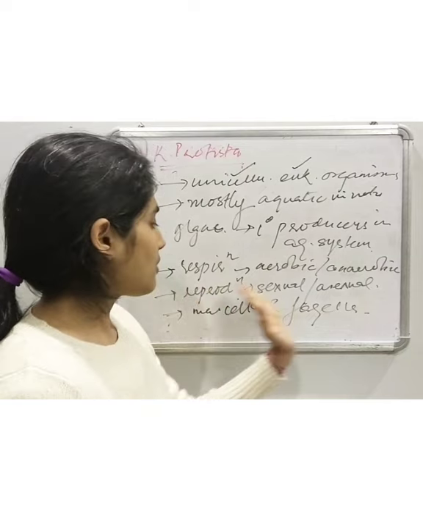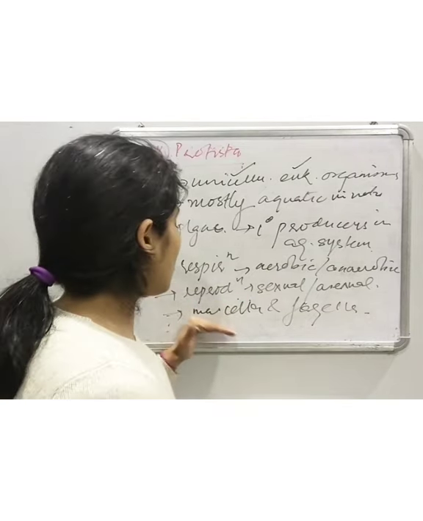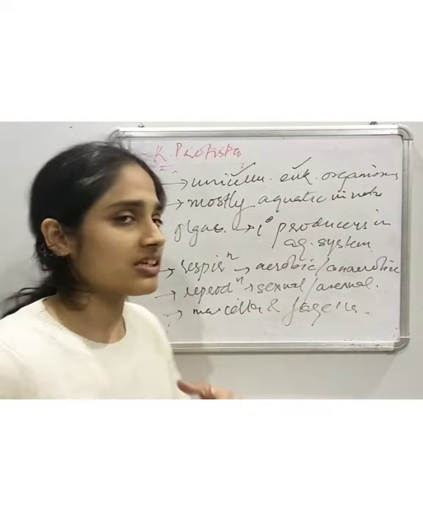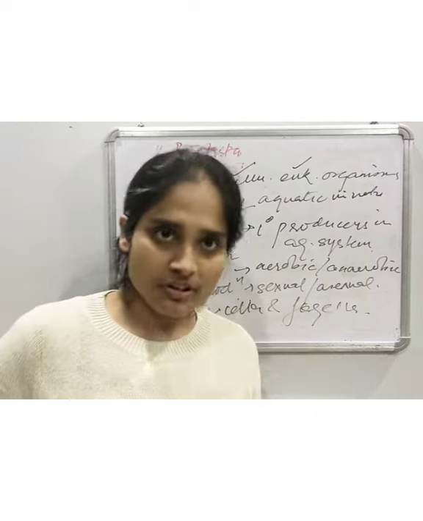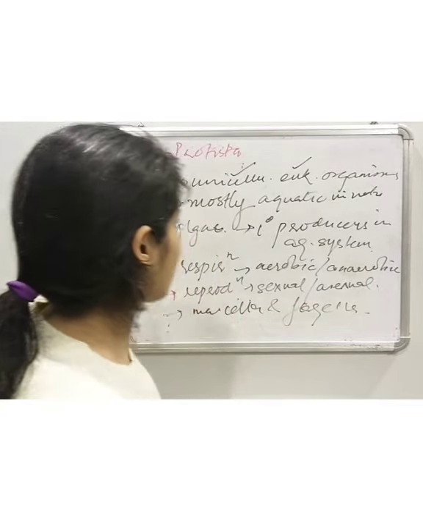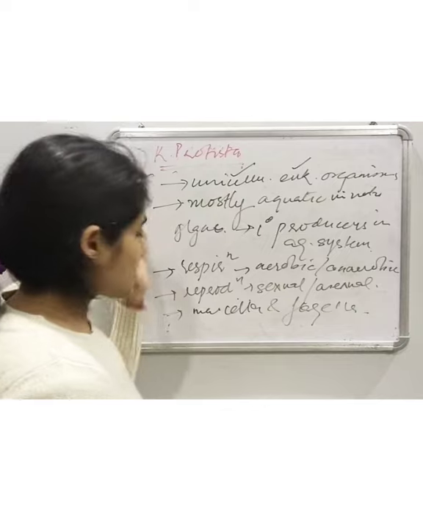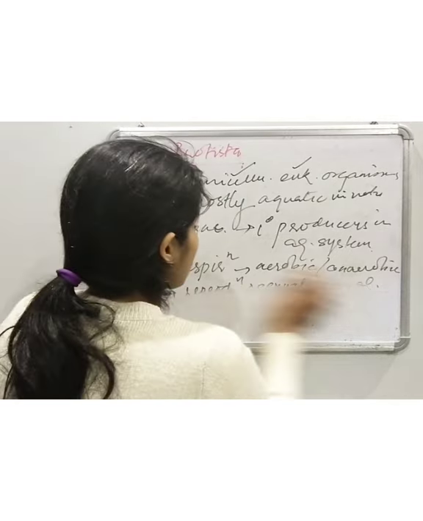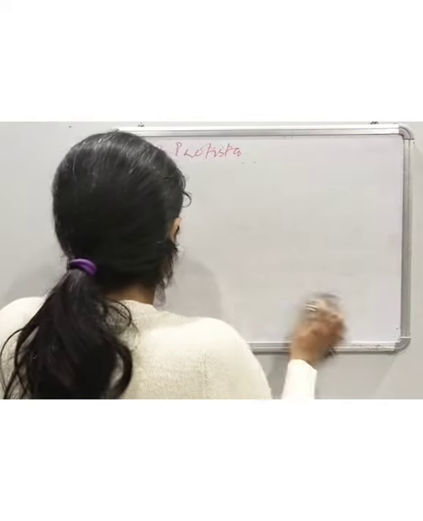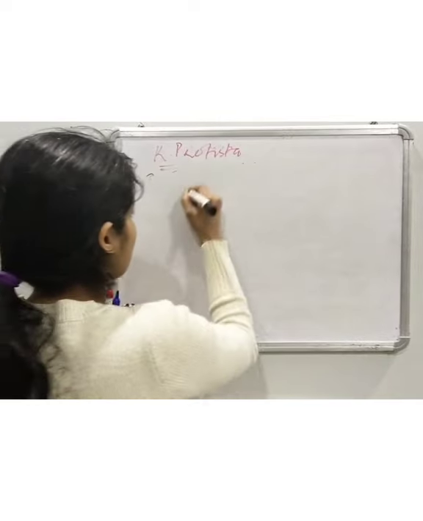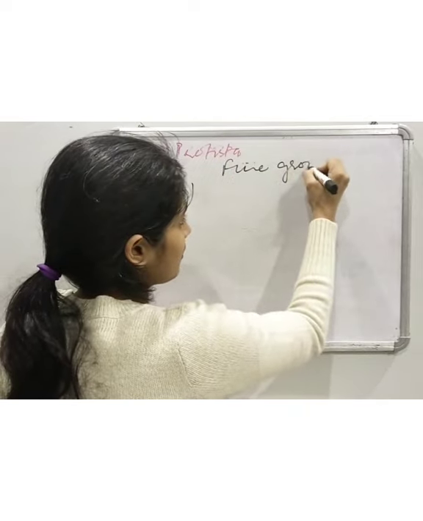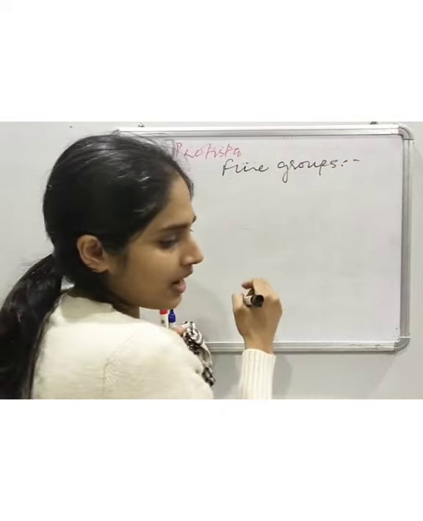Then reproduction could be sexual or asexual, and the movement is via cilia and flagella, whereas the organisms which belong to kingdom Monera only contain flagella. They do not possess cilia. So these are the important characteristics of kingdom Protista, and this kingdom is further divided into 5 groups.